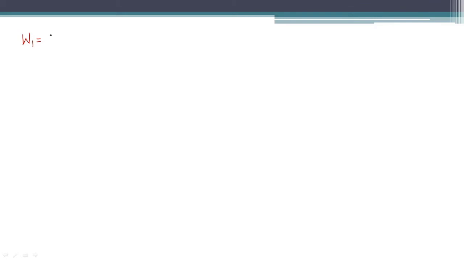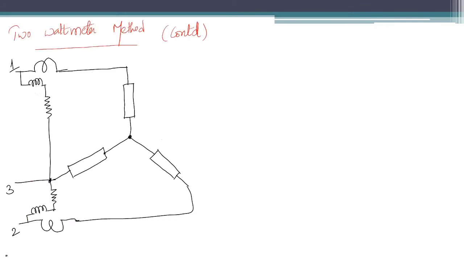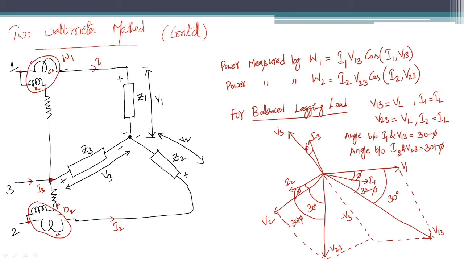W1 is equal to I1 as IL, V13 as VL. So VL IL cos of, what is the angle between I1 and V13? 30 minus phi. So you will get VL IL cos of 30 minus phi.